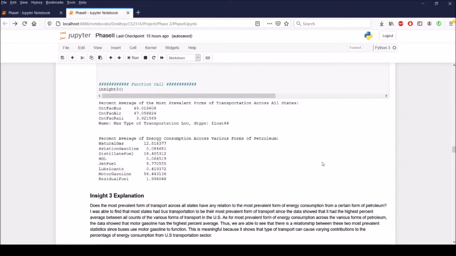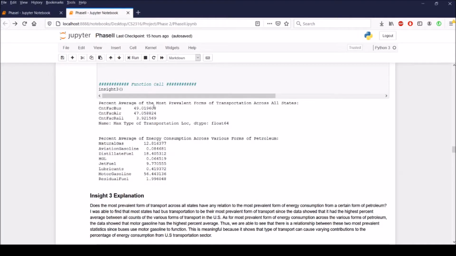For my third insight, I asked the question, does the most prevalent form of transport across all states have any relation to the most prevalent form of energy consumption from a certain form of petroleum? So I just found the percent average of the most prevalent forms of transportation across all states and the percent average of energy consumption across the various forms of petroleum.